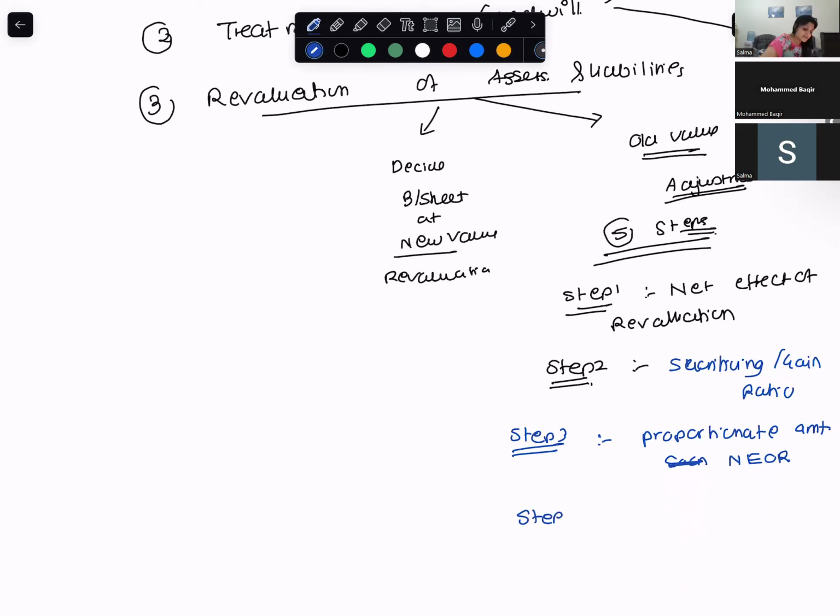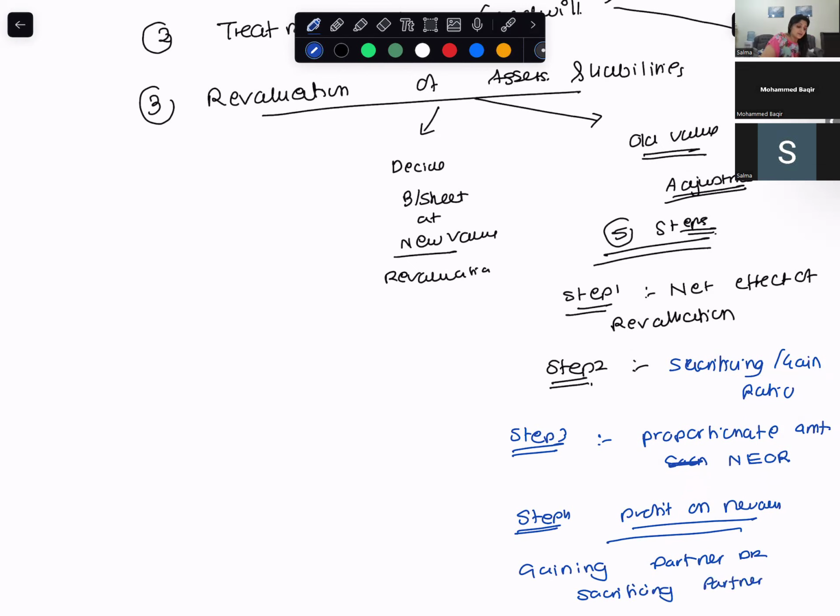Then step number 4. If there's a profit on revaluation, what is the journal entry you pass? Revaluation account debit, to gaining partner debit, sacrificing partner credit. This is the adjustment entry.